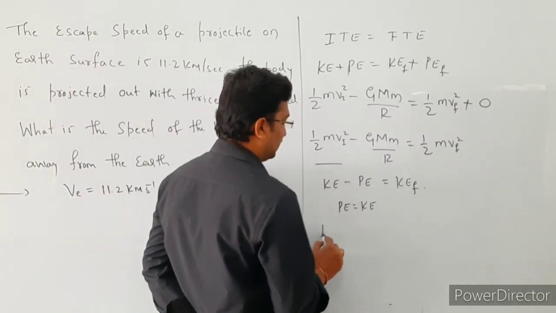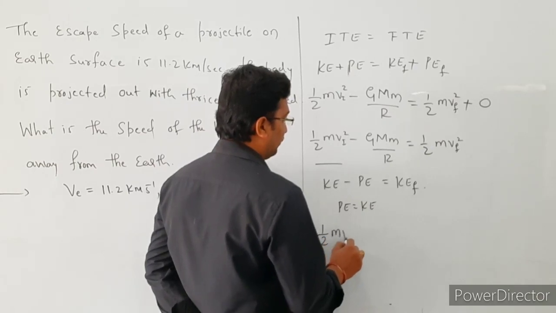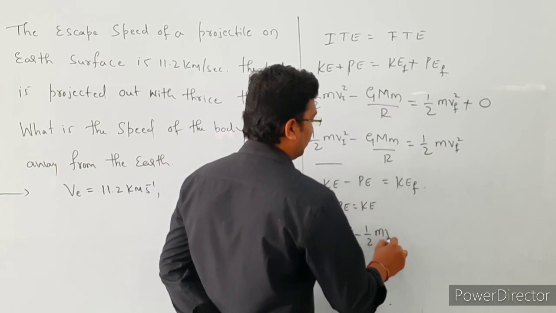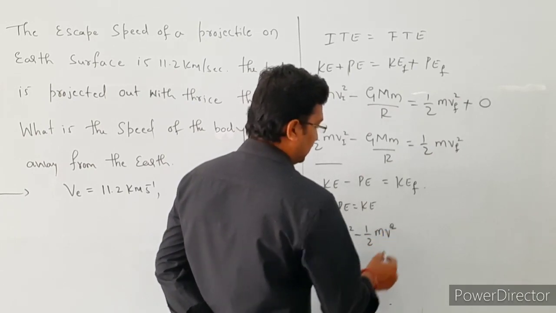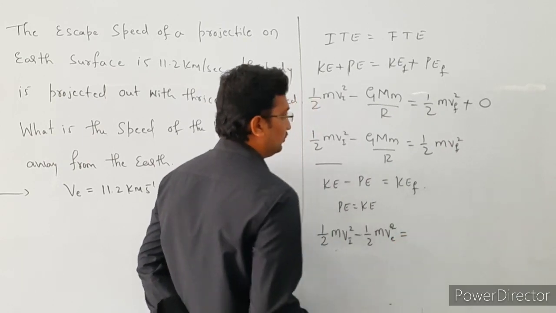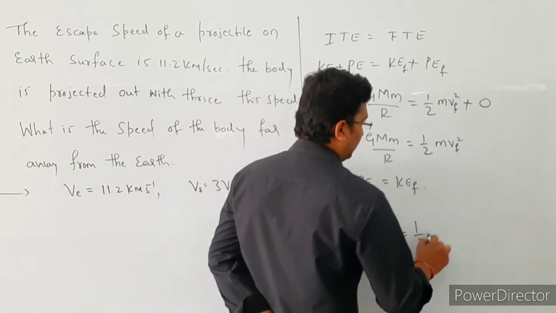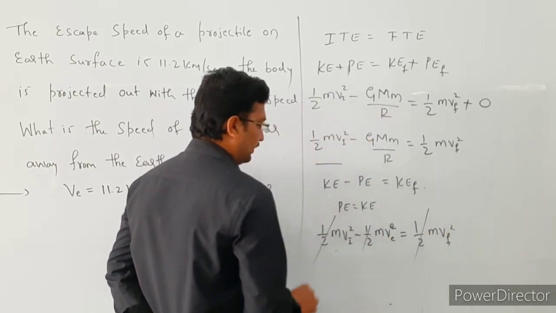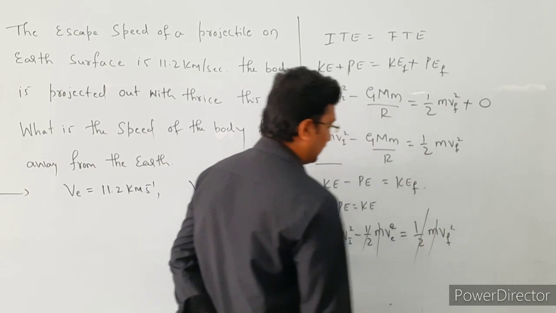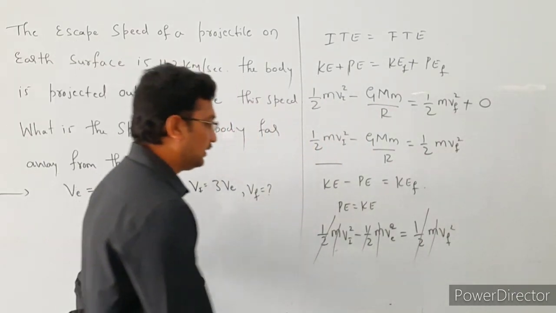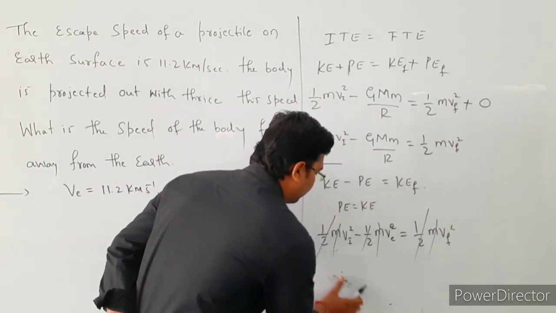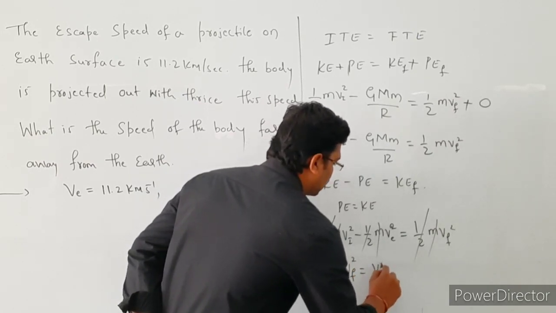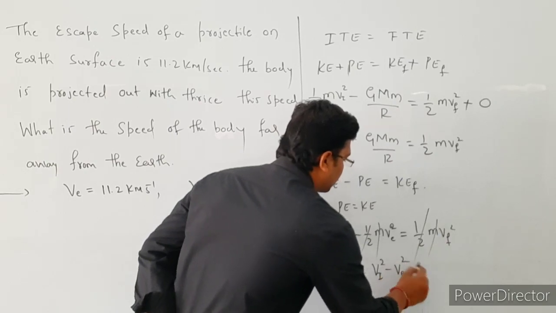Okay, so here we are substituting in this case: 1/2 m v_i squared minus 1/2 m v_e squared is equal to 1/2 m v_f squared. So the 1/2 gets cancelled, mass gets cancelled. What are the remaining terms here? That is the final speed of the body: v_f squared is equal to v_i squared minus v_e squared.